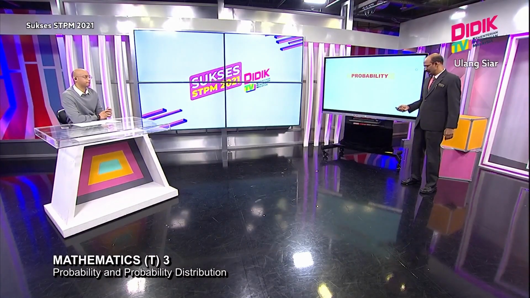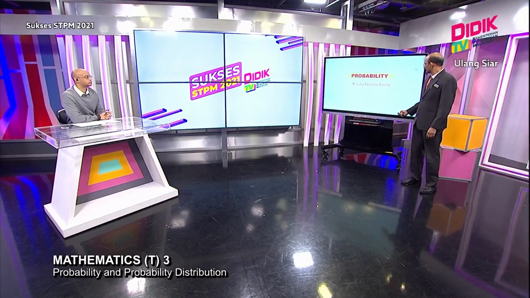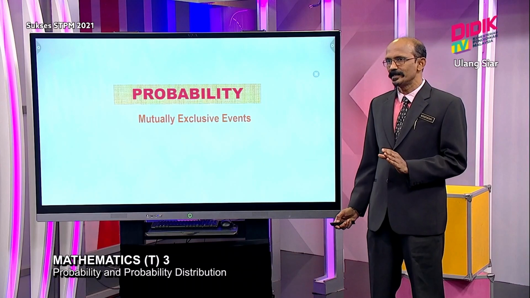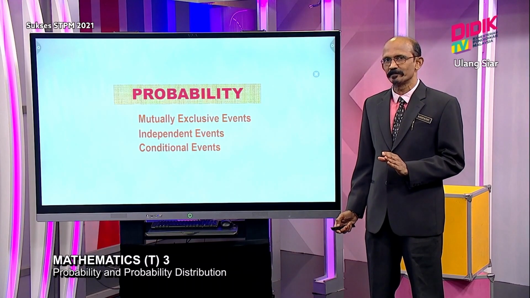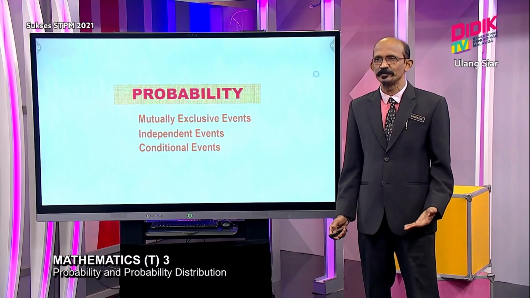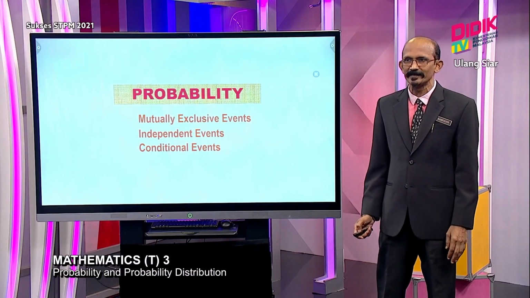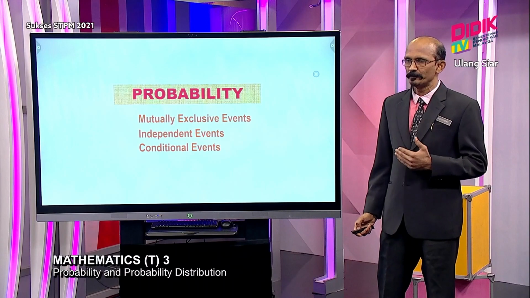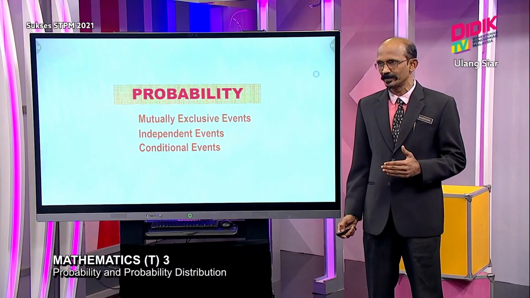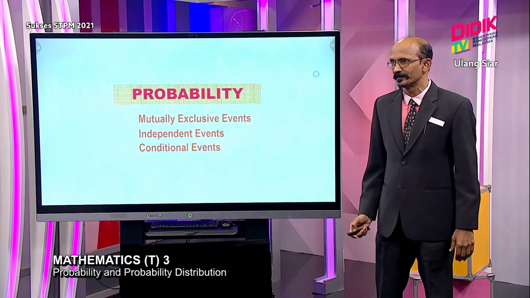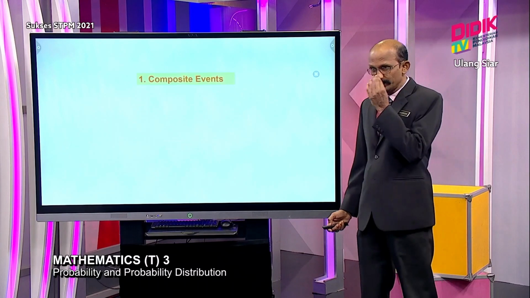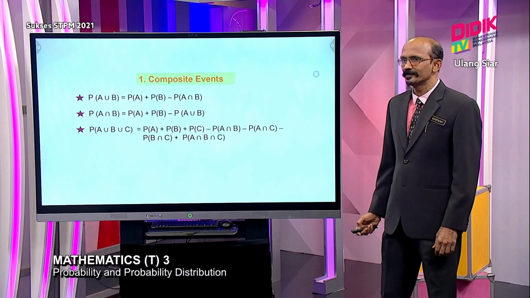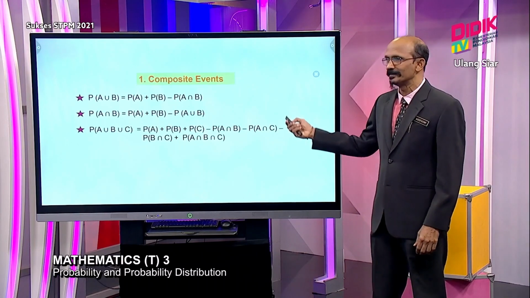Let us see here. For this chapter, they must know well how to explain three main terminologies: one is mutually exclusive events, another one is independent events, another one is conditional event. I will go through one by one all the events in this chapter and all the related formulas. First one is composite events. Here we have three main formulas, as you can see very clearly written there.